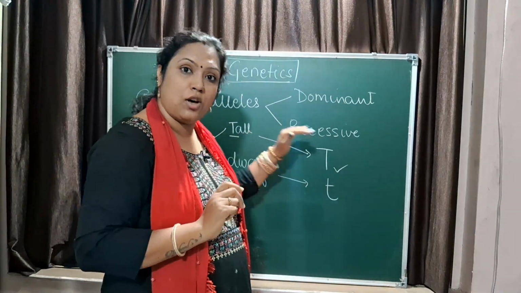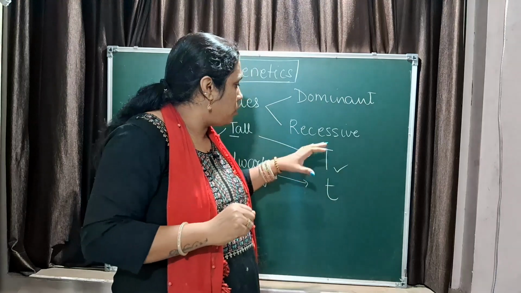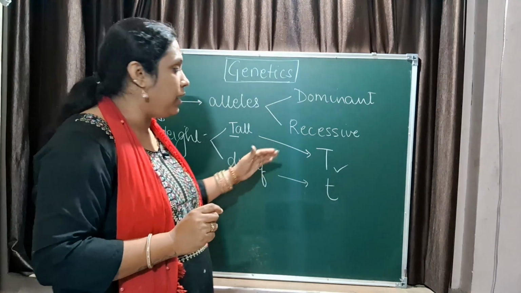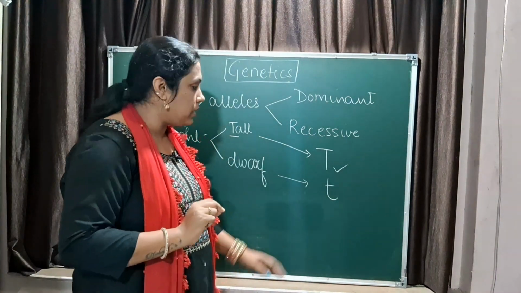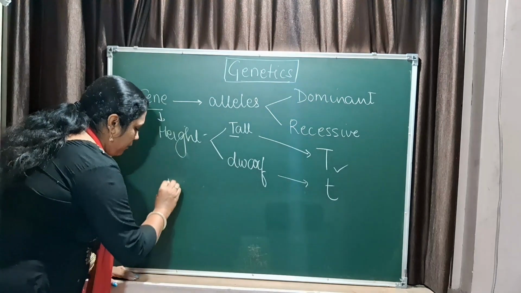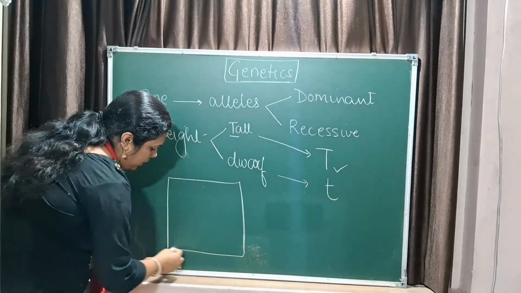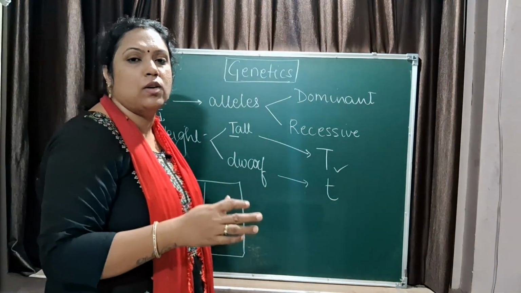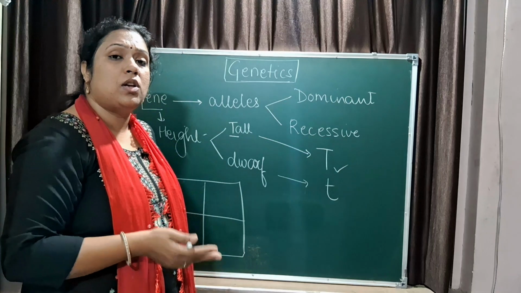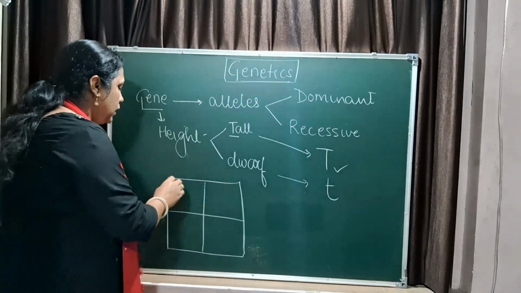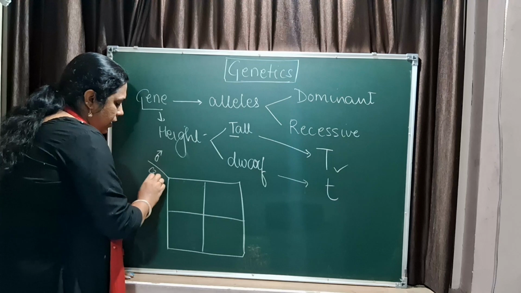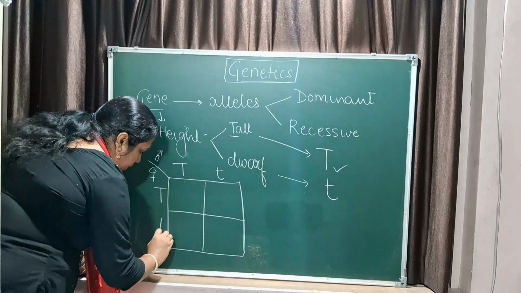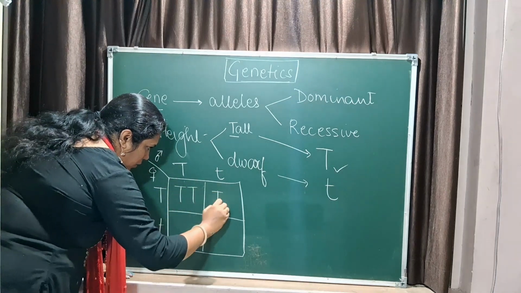So, tall is a dominant trait. Since it is dominant, we are using the same alphabet for tall, T, and for the recessive trait, the lower case of the same character. Is that clear? So, capital T and small t is clear. Now you must be noticing I am drawing a square. These squares are called Punnett squares. These Punnett squares are required to find out the possible combinations of the offspring, or even in some cases gametes. Now, there are two parents, father and mother. So, you have capital T or small t, two options available, right. So, there are these combinations possible, correct.